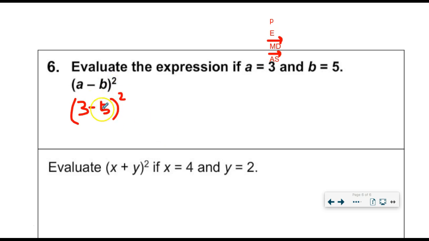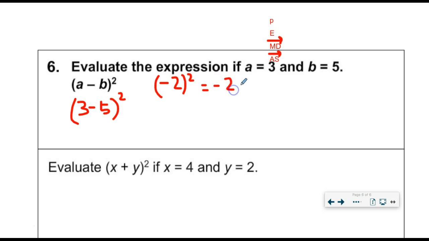So, next thing to do is calculate what is inside parentheses. 3 minus 5 is negative 2, not a trick question. I would also leave my response inside parentheses. I'll show you why in a second. So I have negative 2 squared, which